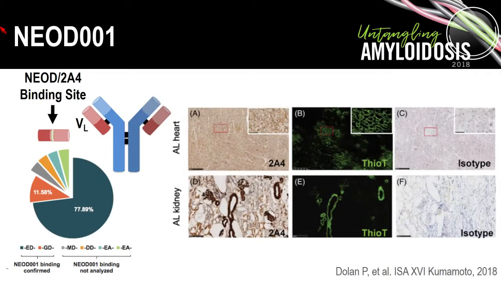We have interest, therefore, in targeting these toxic aggregates and also in targeting tissue deposits of the amyloid fibrils as well.